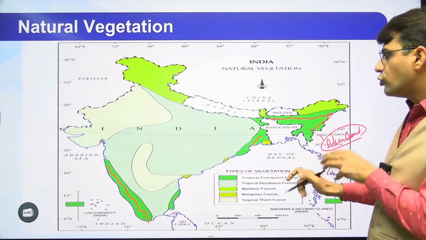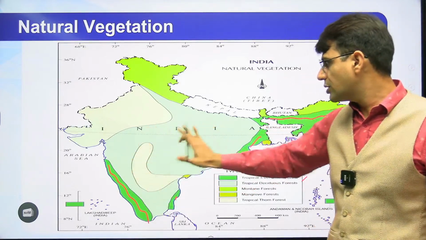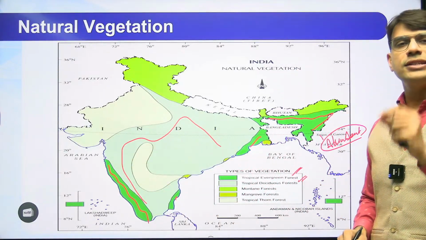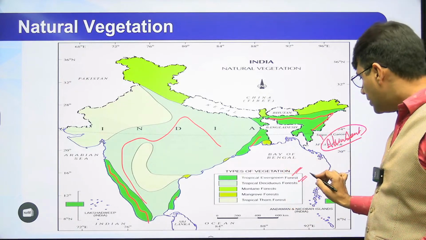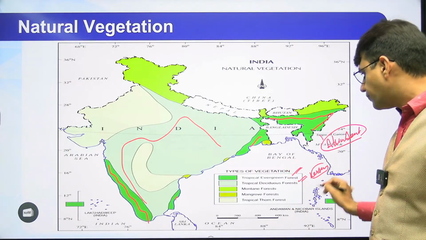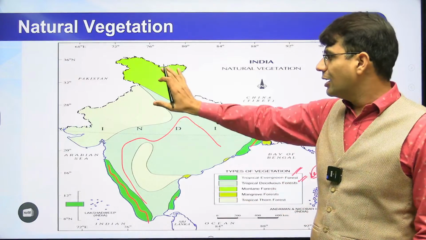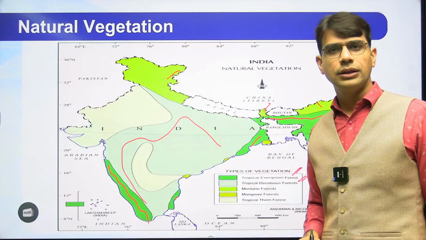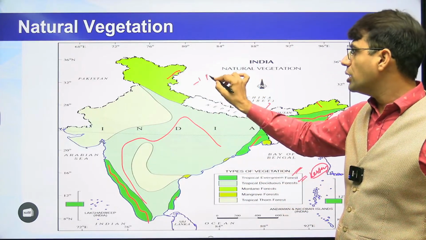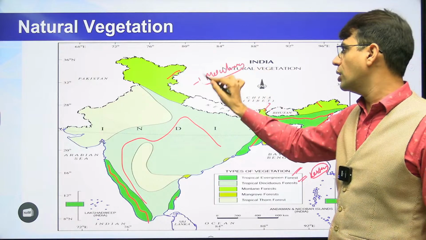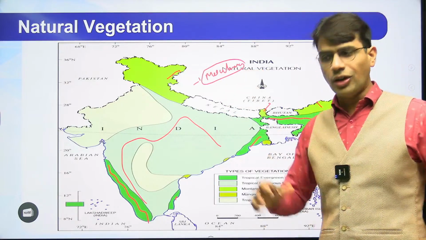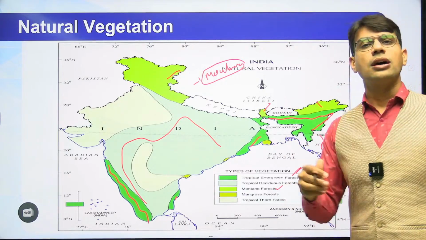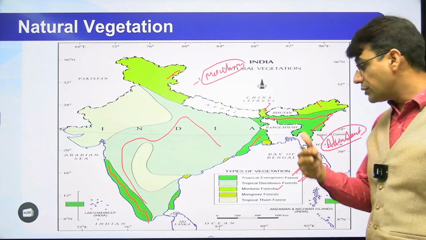तो आपका जो ये डार्क कलर दिखा रखा है, this one, this is tropical deciduous forest because comparatively it has lesser rainfall. Now you can see the color which is bright in nature over here, over there, over there. These are those areas which have a mountainous nature. मतलब यहाँ पे topography जो है वो mountainous topography है. We have many more mountains over the area, and if we have the mountain, then this is known as montane forest.